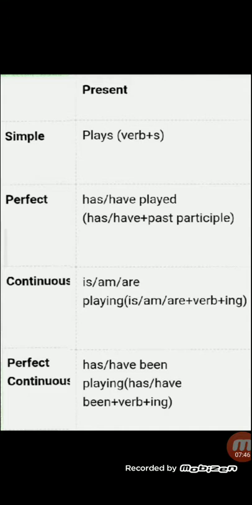Now with present perfect tense, there are certain clues which I am giving you, which are very important to understand. I have made it very easy for you. In perfect, you have to use has and have compulsorily.